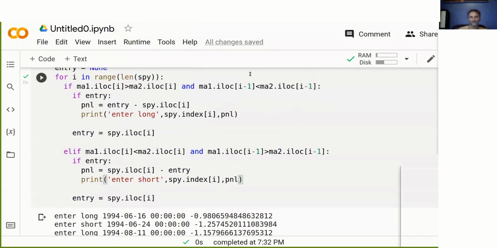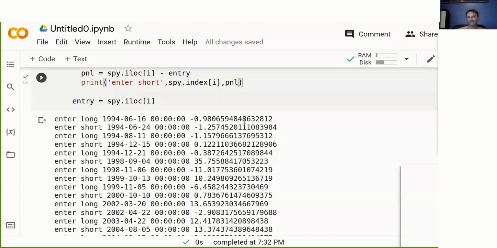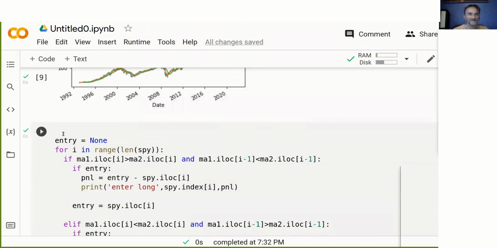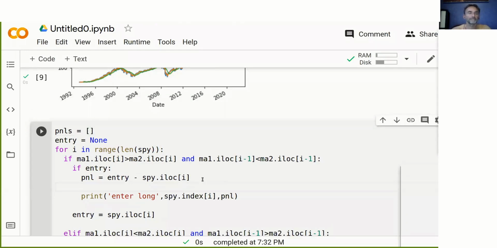So far, so good. Clearly, if we have this, we could sit down and take a copy and paste, put it in an Excel spreadsheet and run it through there. But we're Python programmers and we don't like Excel spreadsheets. I hope I don't offend anyone. But we can do much better than this, clearly. So what we're going to do is create a list called P&Ls. And we collect the P&Ls here. P&Ls.append(P&L), pretty simple.